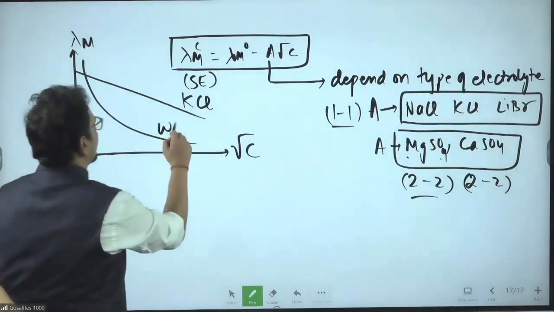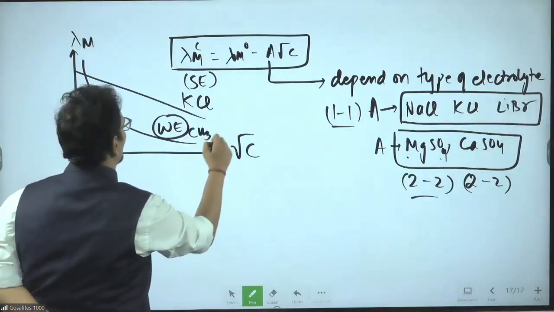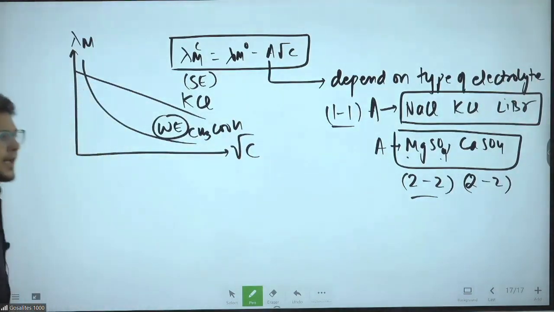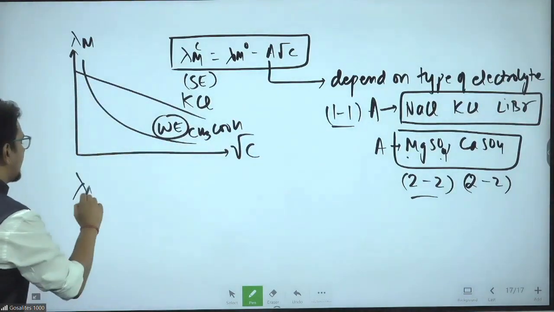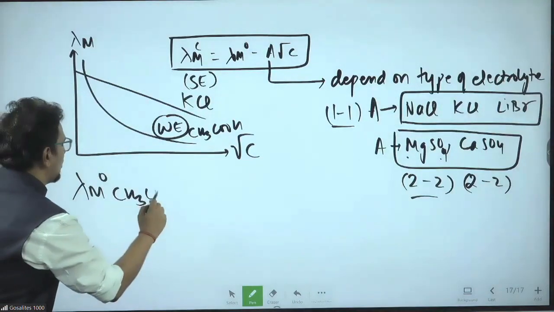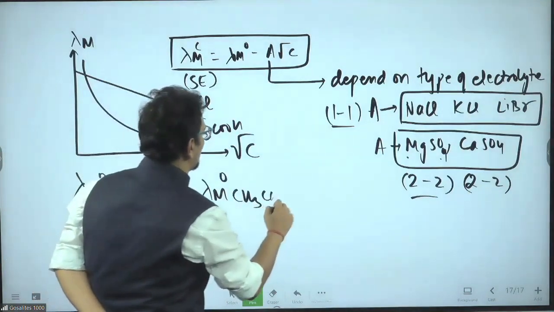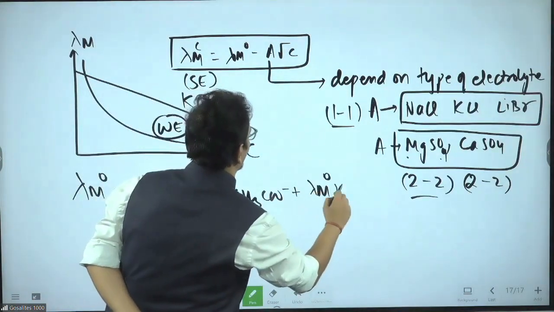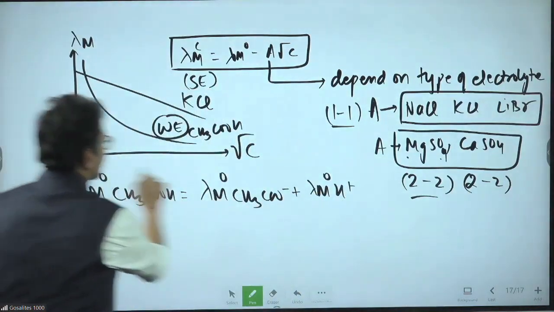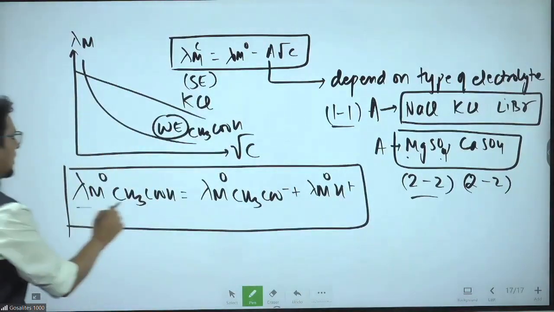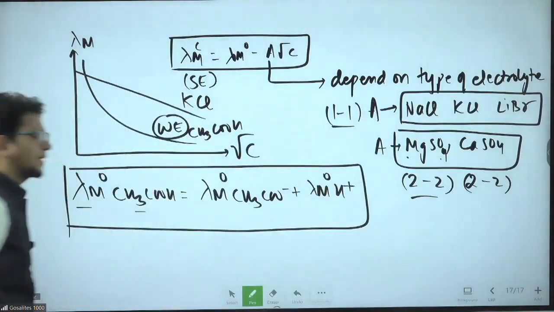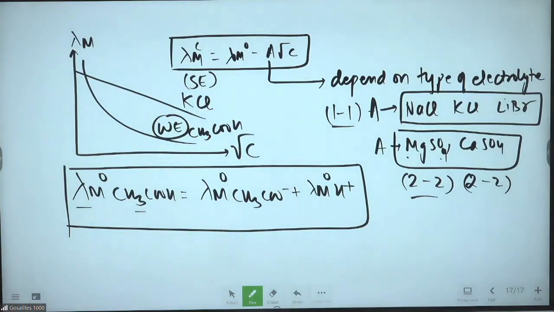This is for a weak electrolyte, like CH3COOH, example given. So if I want to find the lambda m naught of CH3COOH, I can simply say it is lambda m naught of CH3COO minus plus lambda m naught of H plus. As simple as that. Molar conductance of acetic acid is equal to molar conductance of acetate plus H plus. Done.